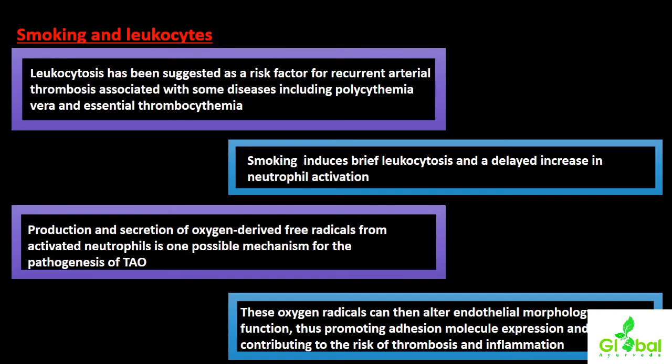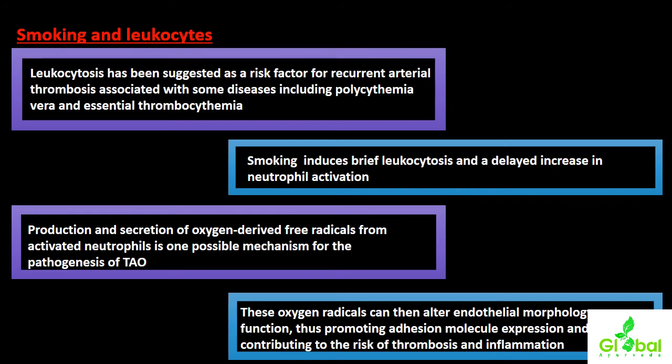So consider the several pathological considerations or pathological processes of TAO. Production and secretion of oxygen-derived free radicals from the neutrophils as a result of leukocytosis will be considered one possible mechanism for the pathological process of TAO. These oxygen radicals can then alter endothelial morphology or function, thus promoting adhesion molecule expression and contributing to the risk of thrombosis and inflammation.